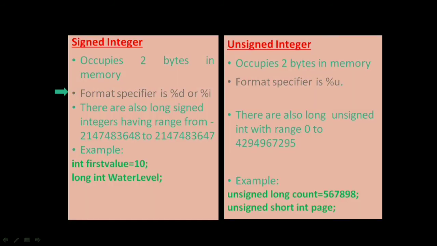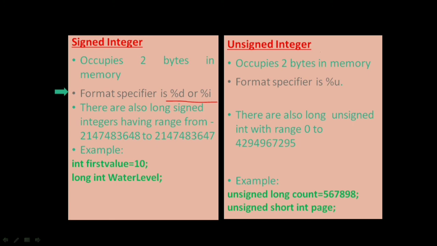So now signed and unsigned. Signed integer occupies 2 bytes in memory, right? Whereas unsigned also occupies 2 bytes in memory. So what is the difference? Here also the format specifier is %d or %i.